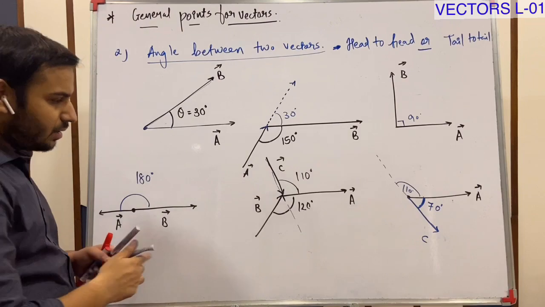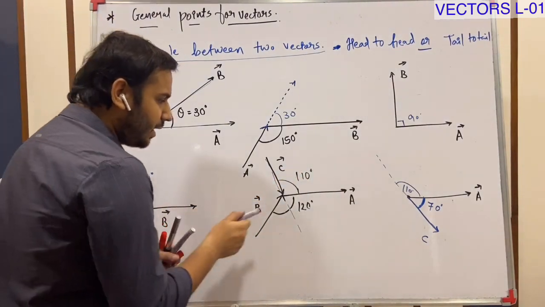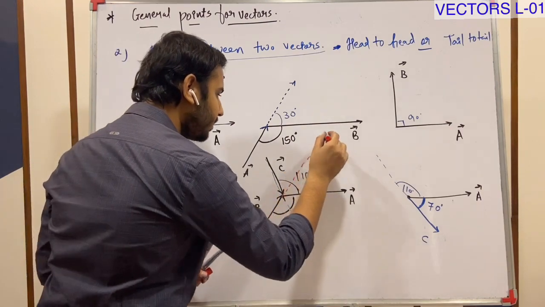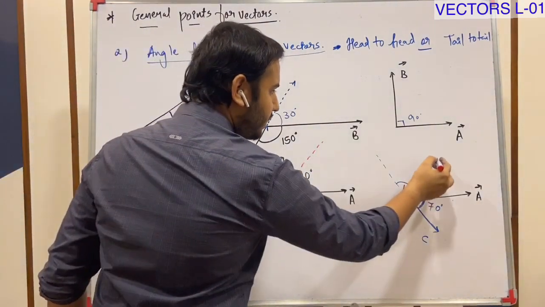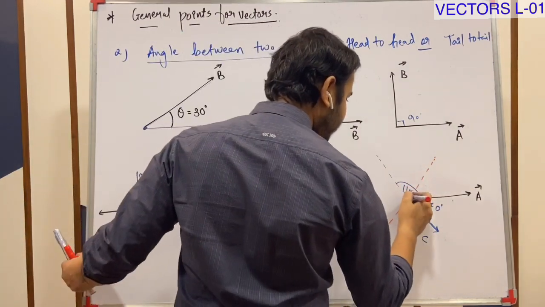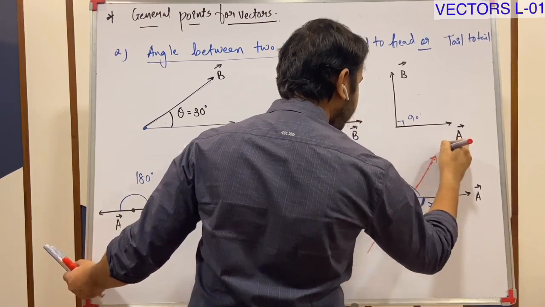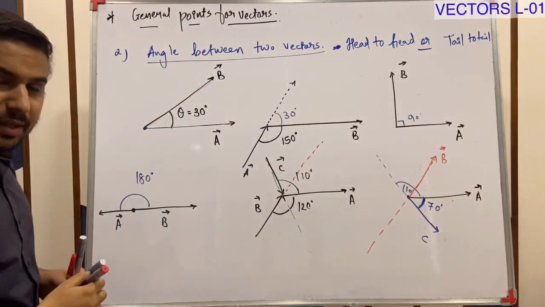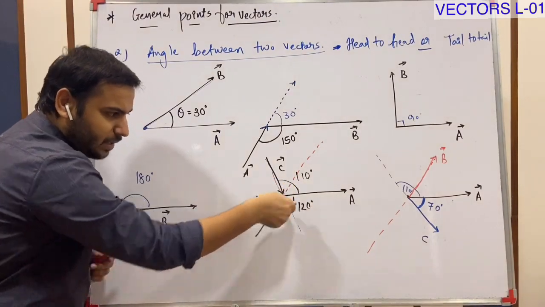Now for B, vector B is this. You extend vector B like this. Okay. This angle, this was vector B. See this. The angle between A and B is 120.